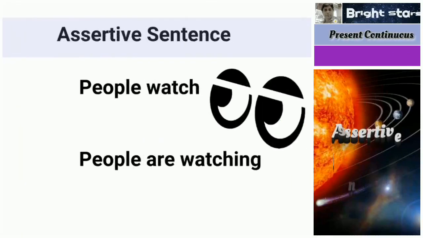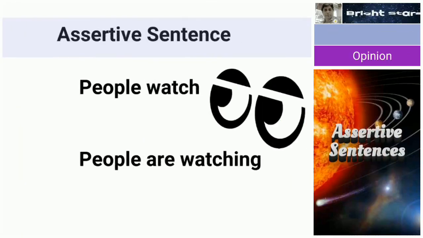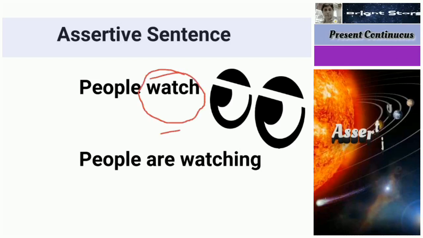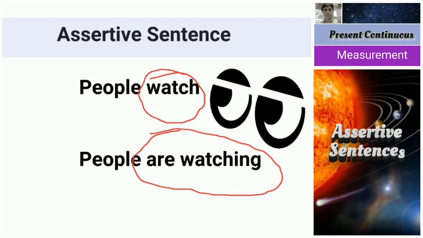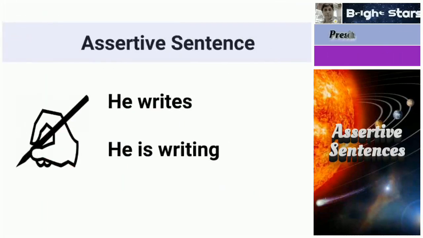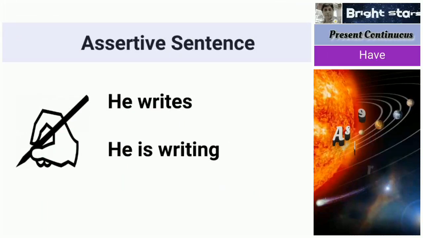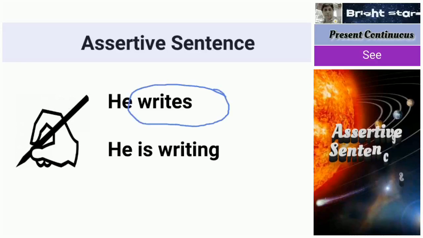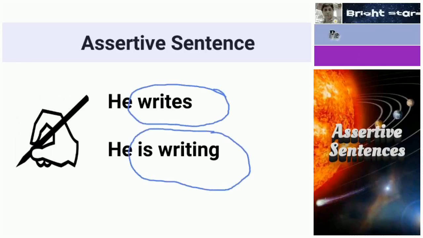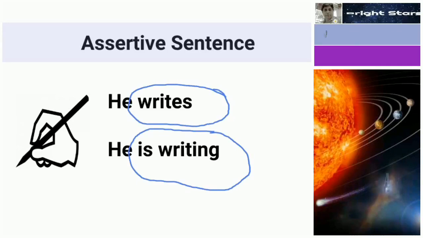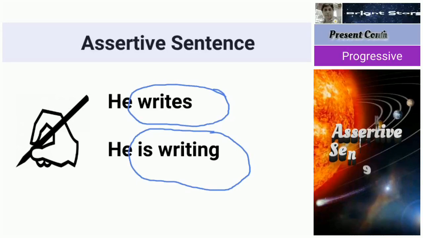Next one, people watch, people are watching. Here watch has become are watching. Next one, he writes, he is writing. So writes has become is writing. In the first sentence, writes is there; we have added s to write.